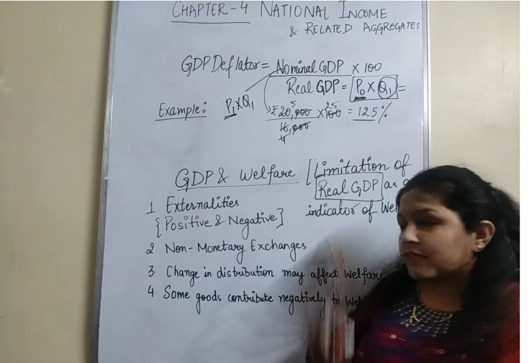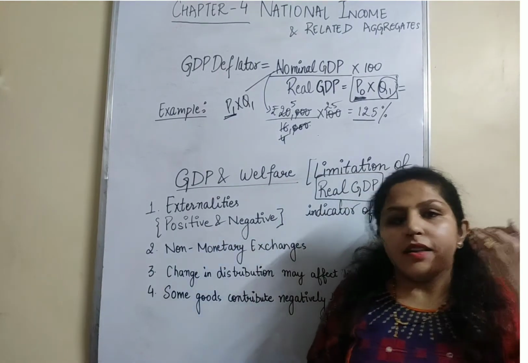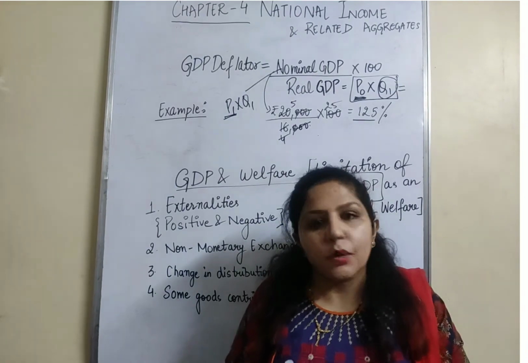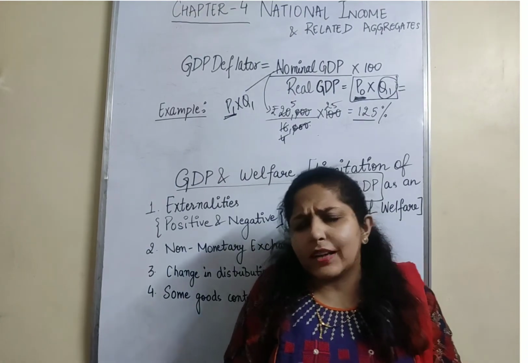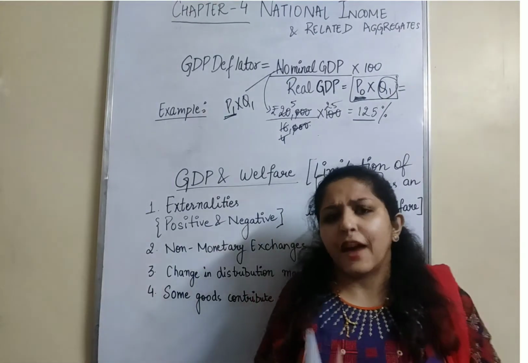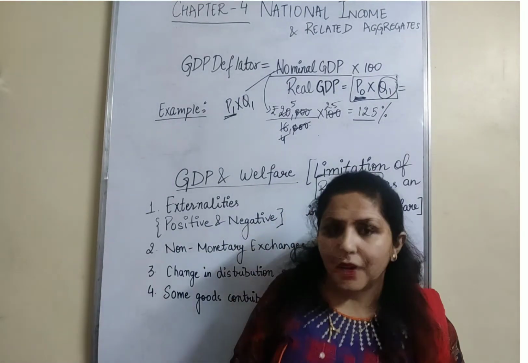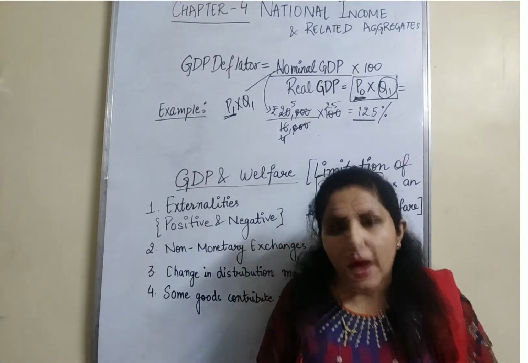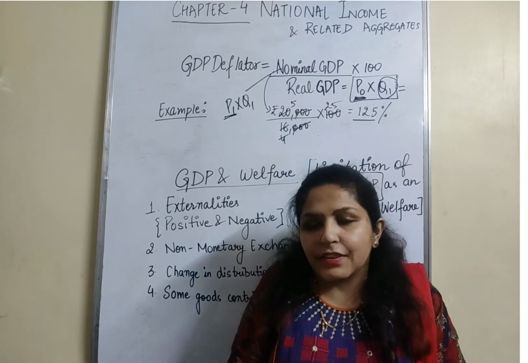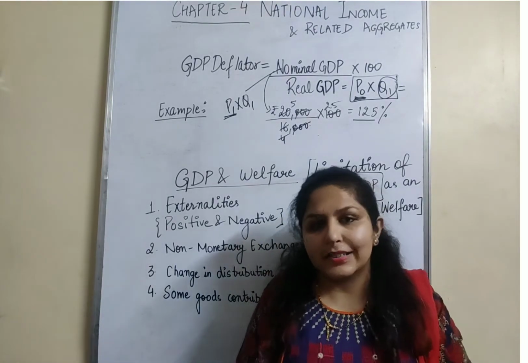One example of negative externality which is not included in GDP is, let's say, a factory making some chemical product which is included in GDP. It is a bad product that has chemicals and it creates pollution also. That factory is producing that chemical product, so its production will be included in GDP, but the pollution created by the factory, because the factory will not pay for that pollution, will not be taken care of while calculating GDP.